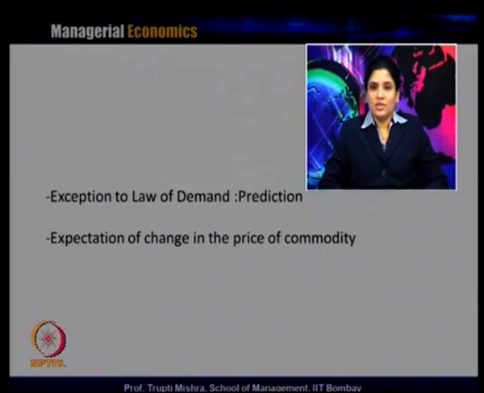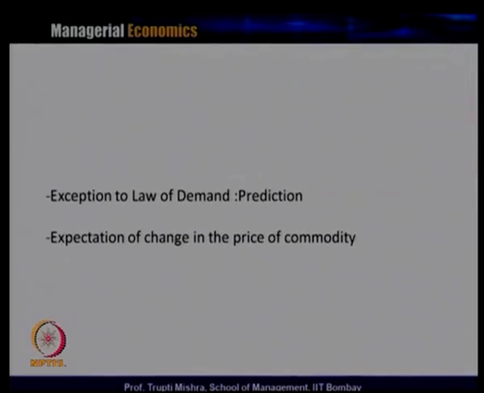If you look at before the budget, people make predictions or forecasts that after the budget the price of this is going to increase, the price of that is going to decrease. That leads to some disturbance in decision making and in the consumer demand pattern for different goods. If the price is going to increase, the consumer feels, let me buy more. So even if the price is on a higher side, the consumer still buys more, and if the price is going to decrease, the consumer, even if the price remains constant, consumes less, assuming that when the price goes lower, he will consume more.